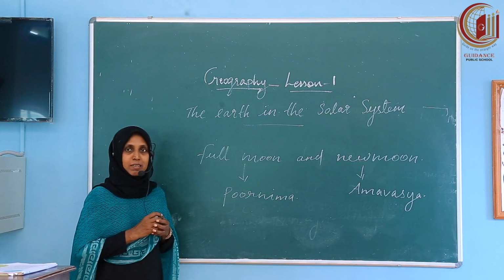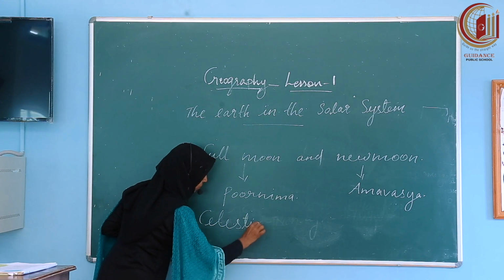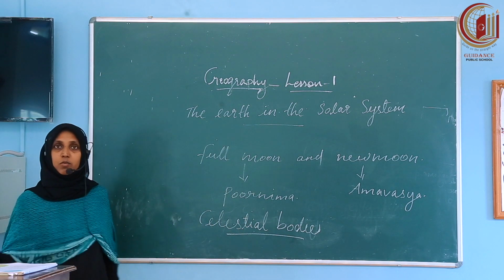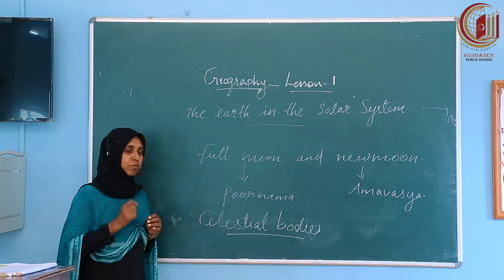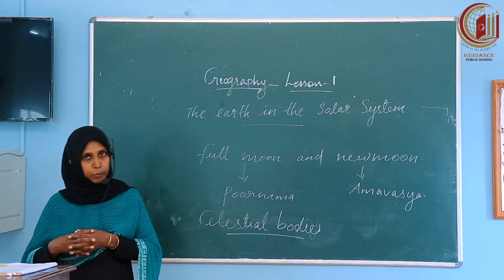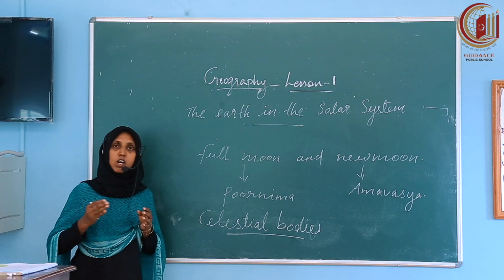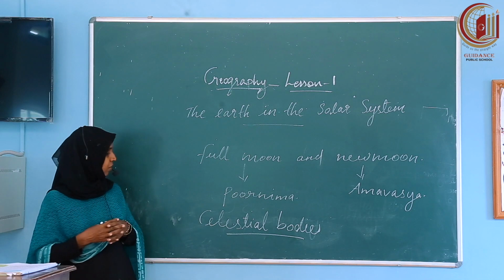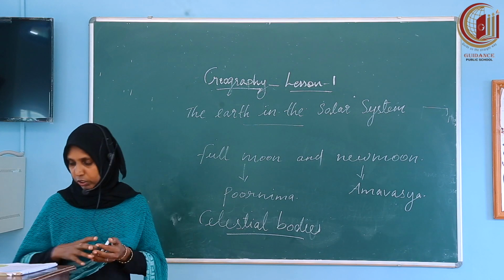Let us study about celestial bodies. Children, what is a celestial body? All the objects that are visible in the sky are called celestial body or heavenly body. Example, the sun, the star, the moon, asteroid, meteoroids, all are examples for celestial bodies or heavenly bodies. Let us study all these celestial bodies in detail.